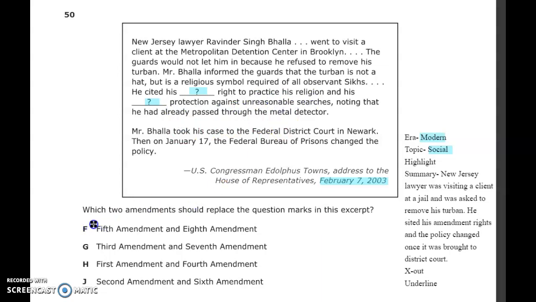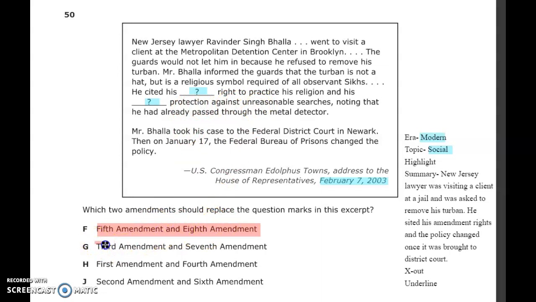So for F, 5th Amendment and 8th Amendment, this one is incorrect. The 5th Amendment is not the right to practice religion. The 5th Amendment is the plead the 5th. It is you don't need to incriminate yourself. The 8th Amendment is where cruel and unusual punishment is prohibited. So not the unreasonable searches.